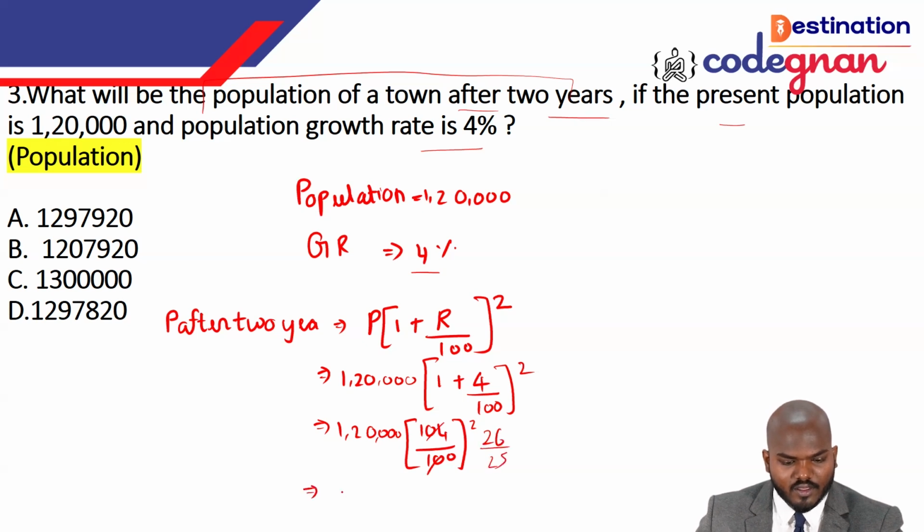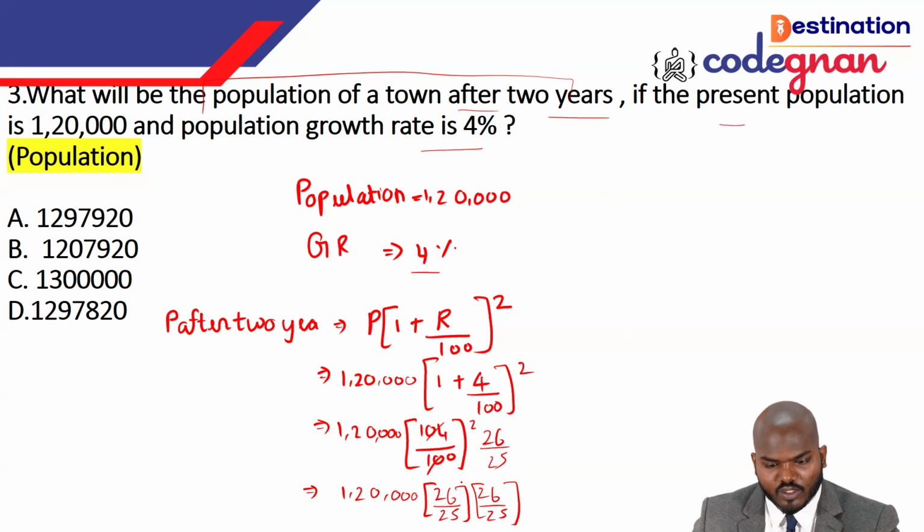Then you are squaring it, but we can't square it easily like that, so I'll write it in a different way: 26 by 25 and again 26 by 25, as mentioned in the square. Now with respect to 25, I can cancel this. What is the value of 26 square and 25 square? With respect to the table, if you cancel this, guys, the answer you will get is 1,2,7... sorry, 1,29,792.